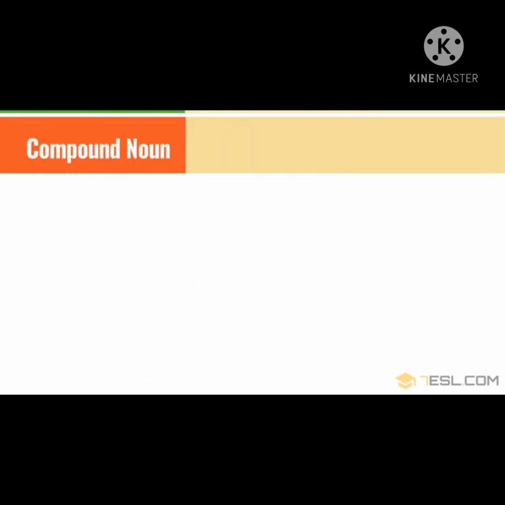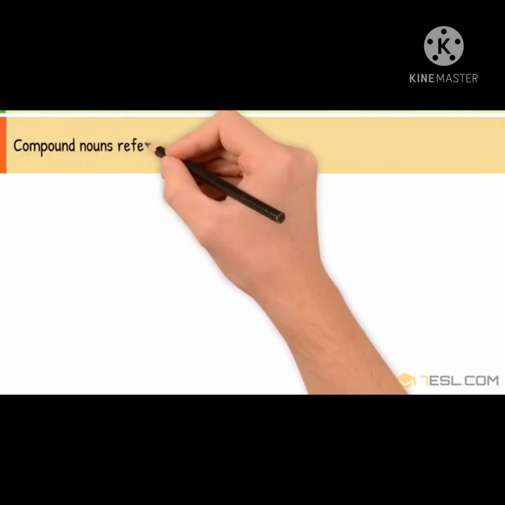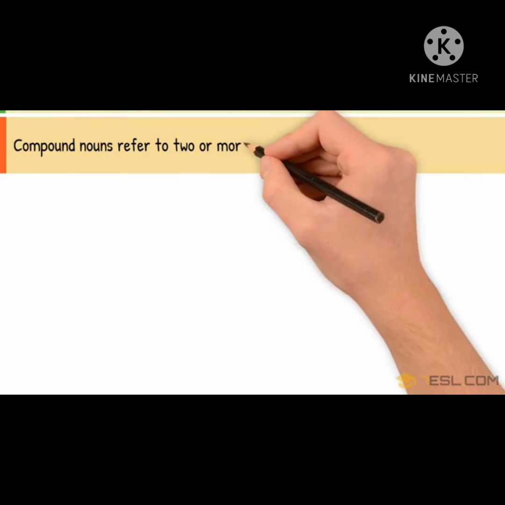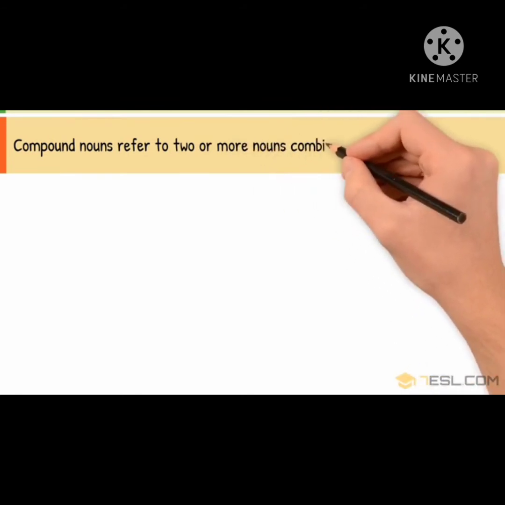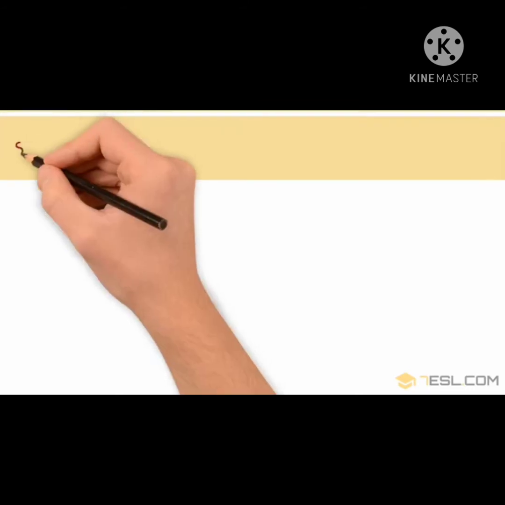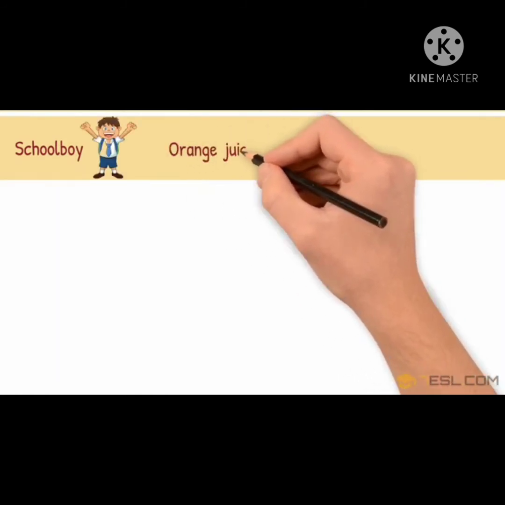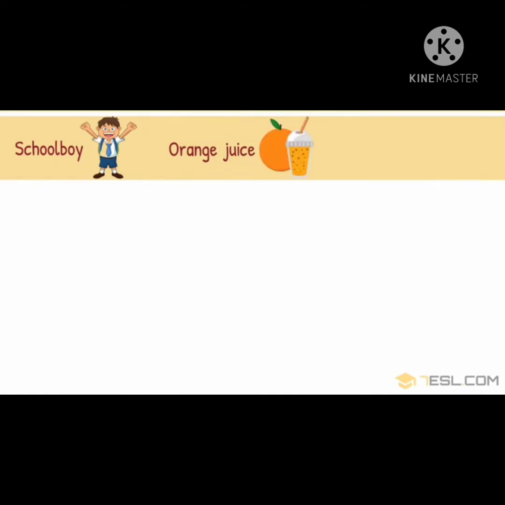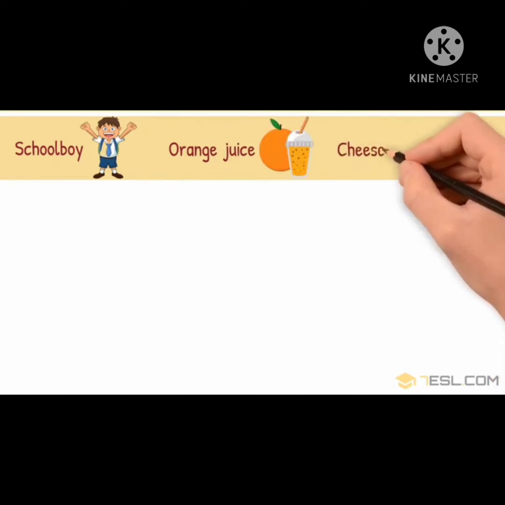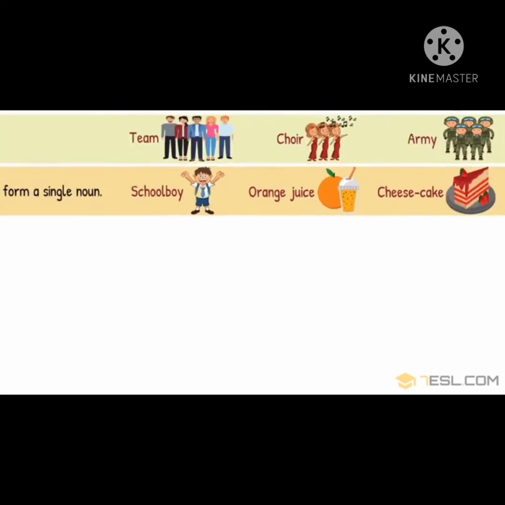Next is compound noun. When two different nouns combine together and form a single noun, that is called a compound noun. Okay, compound noun refers to two or more nouns combined to form a single noun. Schoolboy. Here school is a separate noun and boy is a separate noun, but when these two nouns combine, it forms schoolboy. Orange juice, cheesecake. They are all examples of compound noun.